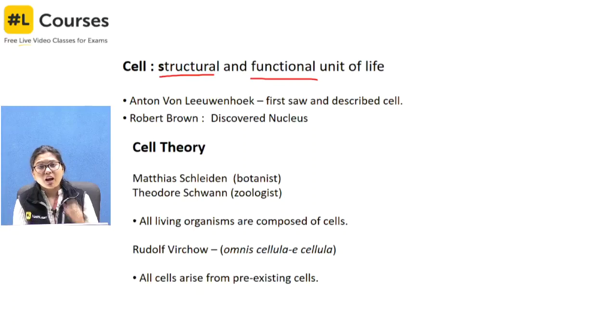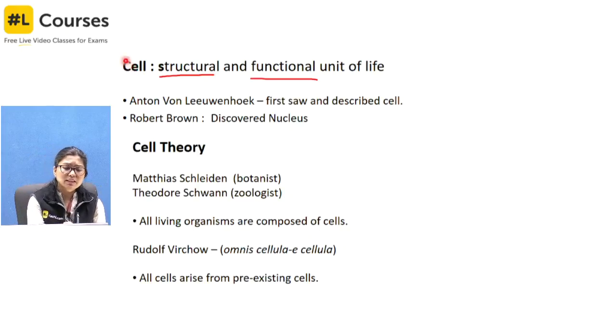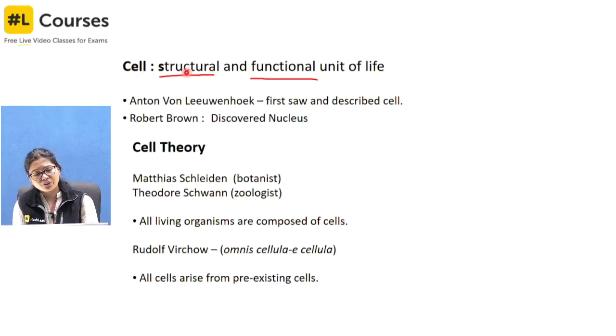So the cell becomes the structural and functional unit of life. If you go smaller than the cell, inside, remember all the cell organelles, take a nucleus, ribosome or something. Only that structure, or simply protein or carbohydrate, cannot form a living cell. They are merely biomolecules, nothing more than chemicals. They cannot form life, and that is the reason why the cell is called the structural and functional unit of life.